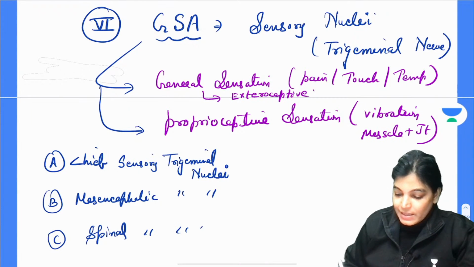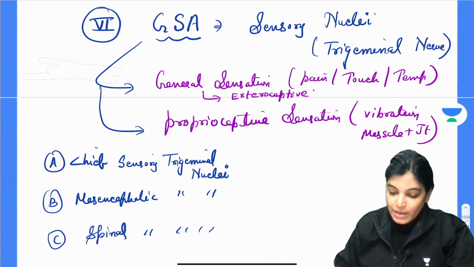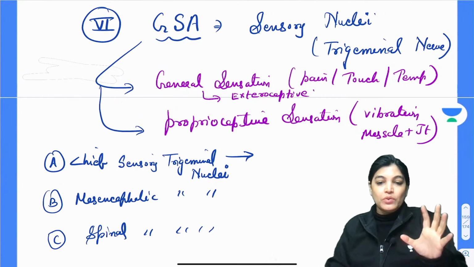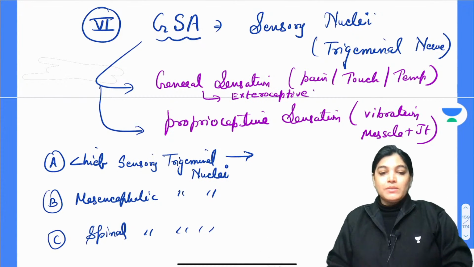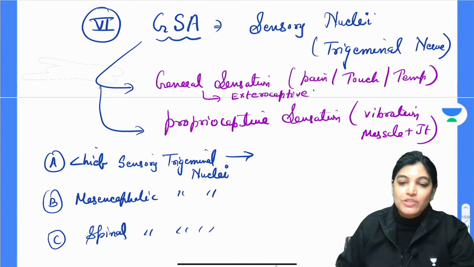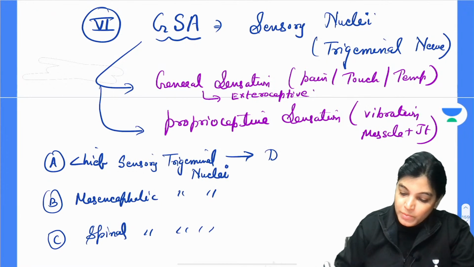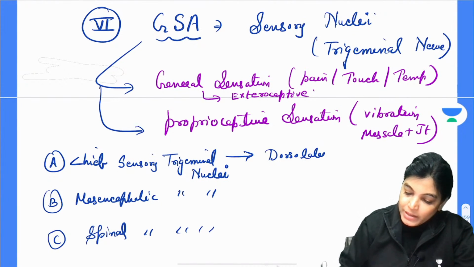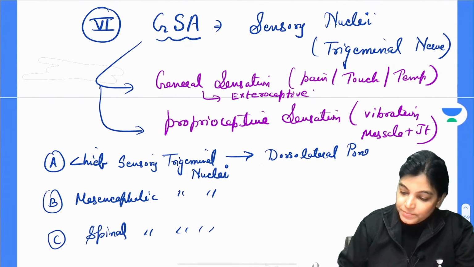They are all sensory nuclei of the trigeminal nerve. When we are talking about the chief trigeminal nucleus, its location is in the upper part of the pons, to be more specific, the dorsolateral part of the pons.